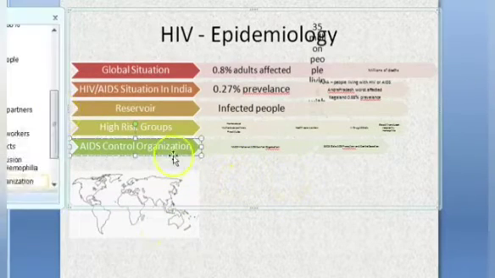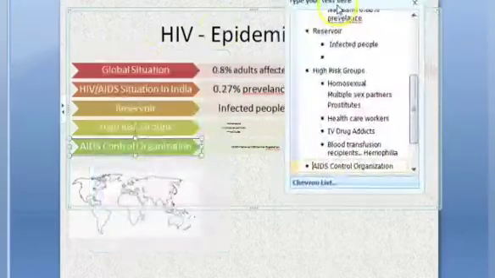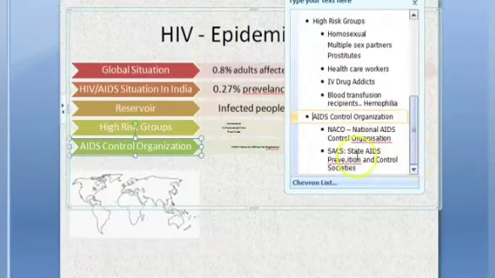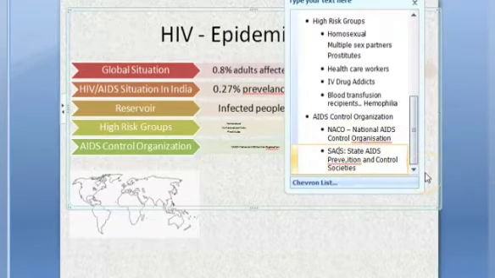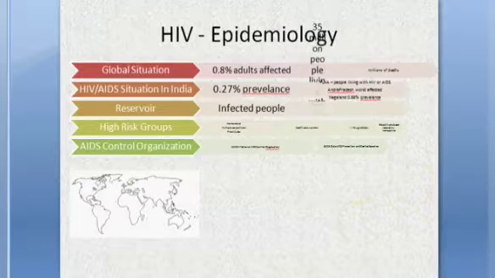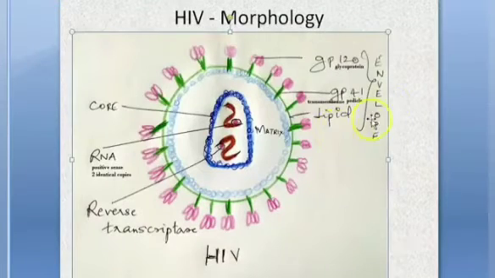Now, AIDS Control Organization, there are two. At the national level we have NACO, that is National AIDS Control Organization, and in the state we have State AIDS Prevention and Control Societies, SACS. In the state we have SACS. Let's move on now to the morphology.